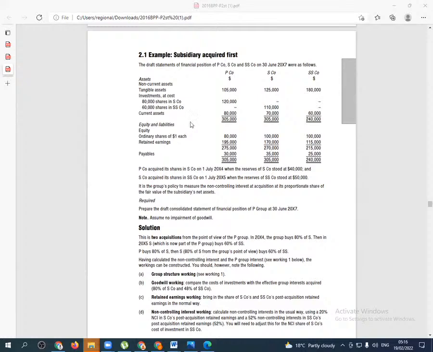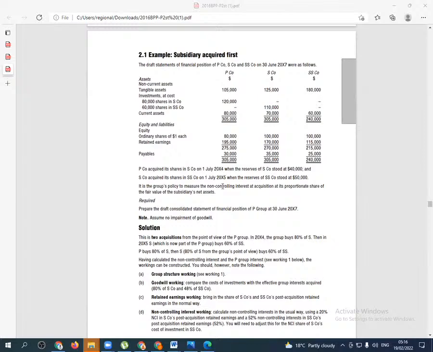We are told P company acquired the shares in S company on 1st July 2014, when the reserves of S company stood at 40,000. And S company acquired its shares in SS company on 1st July 2015, when the reserves of SS company stood at 50,000.